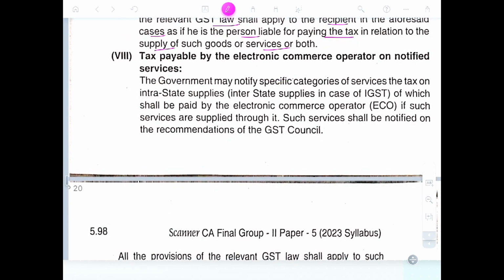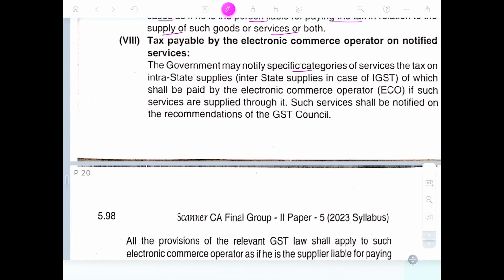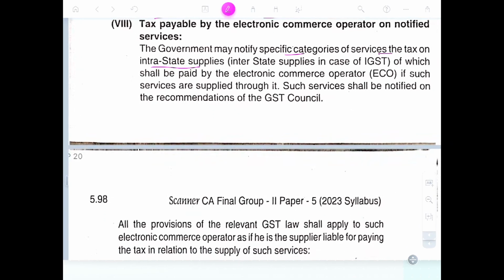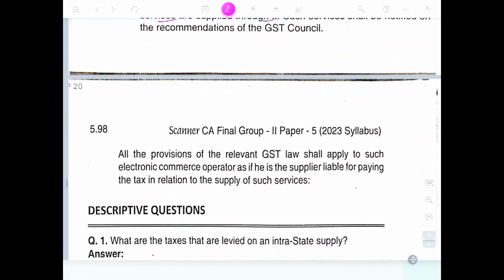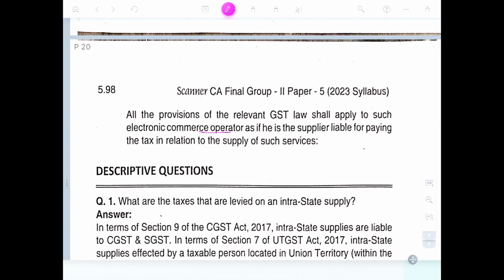Tax payable by the electronic commerce operator on notified services. Government may notify specific categories of services on interstate supplies, where the IGST is paid by the electronic commerce operator if such services are supplied through them. Such services shall be notified on the recommendation of the GST Council. All the provisions of the relevant GST law shall apply to such electronic commerce operators, who is liable to pay tax in relation to supply of such services.